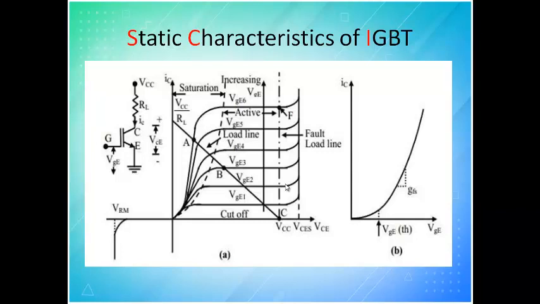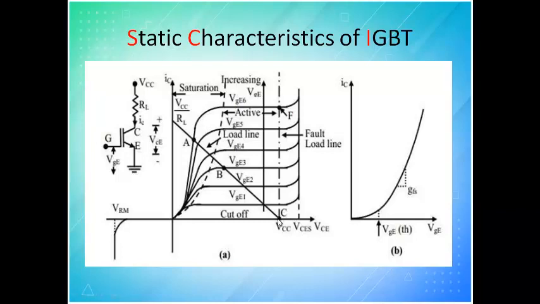Now since we are going to use the IGBT as a switch, the region of operation will be either cutoff or saturation. We don't go for the active region at all, because we don't go for any amplification. It is just a switch, and it has been seen that since this line is a straight line, we cannot go for amplification. Only if there is some variation in this part of the region, then in the active region your signal gets amplified. So amplification is not at all possible in the case of the IGBT, and we are not using it for amplification, we are just using it as a switch.